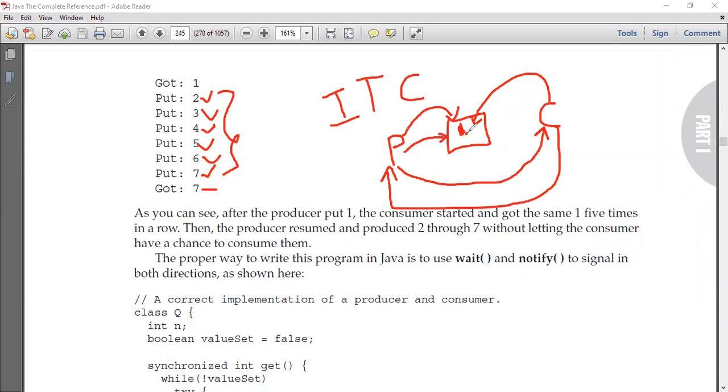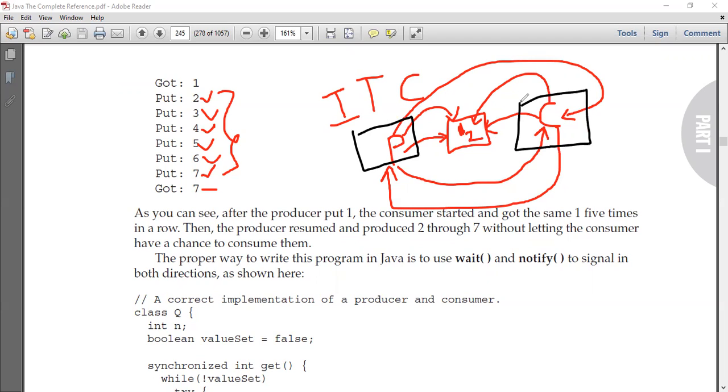next value. Once the producer has produced the next value, again this producer has to notify the consumer stating that I have produced a new value. Thereby the consumer is going to consume this new value. But this sort of inter-thread communication is missed in the above program which we have discussed, right? Now, how can this inter-thread communication be achieved? That's what we are going to discuss now.